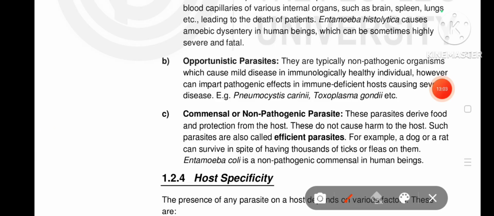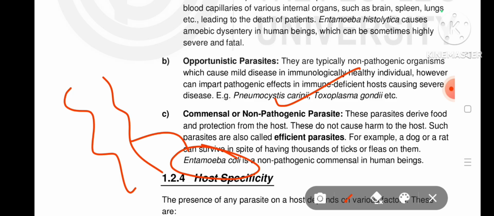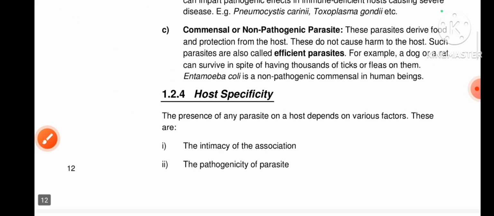Some examples of non-pathogenic parasites are E. coli. E. coli is present in the human gut, but it may not cause disease. It is a commensal and does not cause disease to humans. Some ticks and fleas are present on dogs, and these do not cause disease to their host.